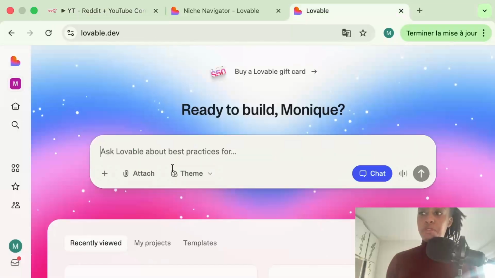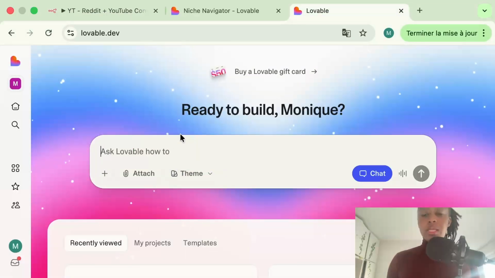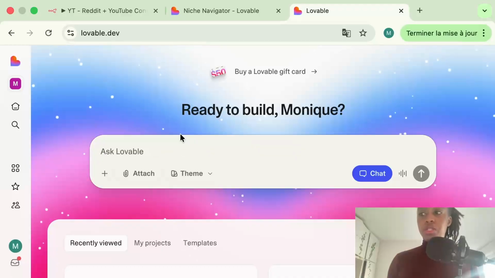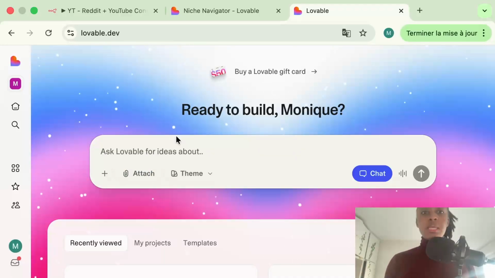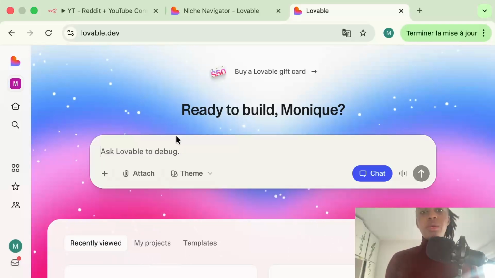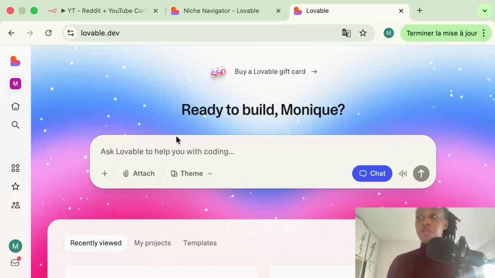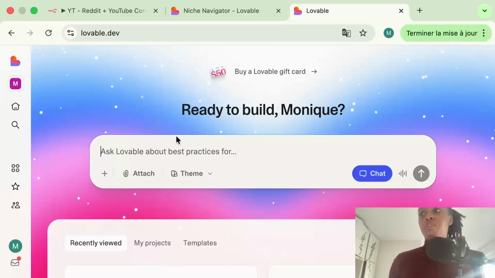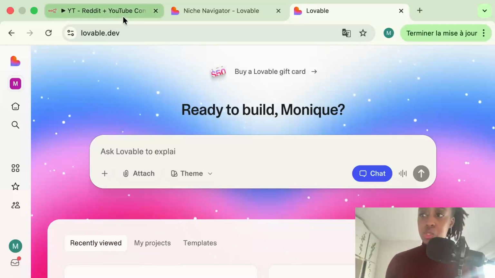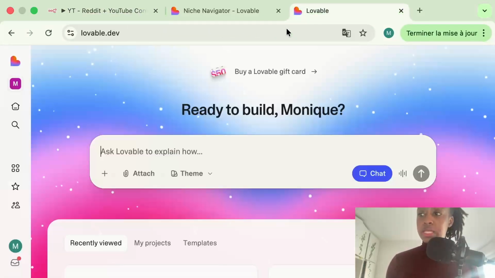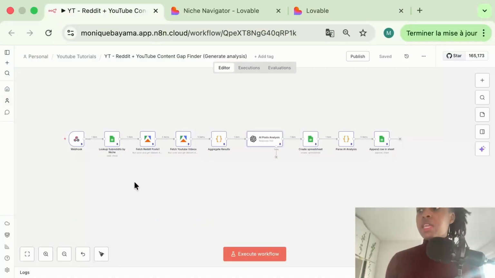Let's switch to Lovable. Lovable is an AI-powered front end builder, so you don't need to code. You just have to explain what you want to do, even attach some ideas, and bam, it will build a React app with full UI. That's why it's a perfect tool for us today, because it will allow you to add a front end to your workflow. The front end is going to be built by Lovable, and the back end, the whole process that makes the website work, is based on your N8N workflow.